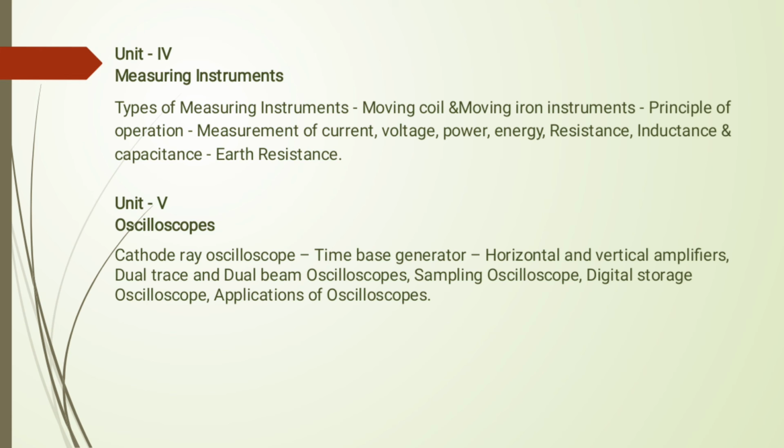What is meant by oscilloscope? Here we have to see two oscilloscopes: the cathode ray oscilloscope and the dual beam oscilloscope. In the cathode ray oscilloscope we see the time base generator, horizontal and vertical amplifier, dual trace, dual beam oscilloscope, sampling oscilloscope, digital storage oscilloscope, and applications of the oscilloscope. This is the entire BE syllabus for you.